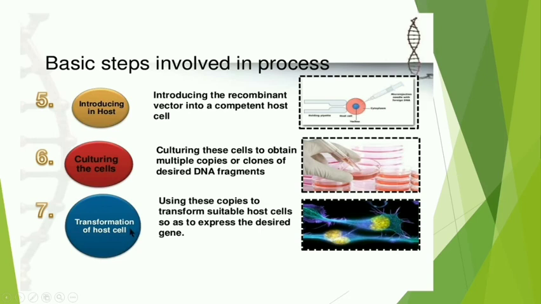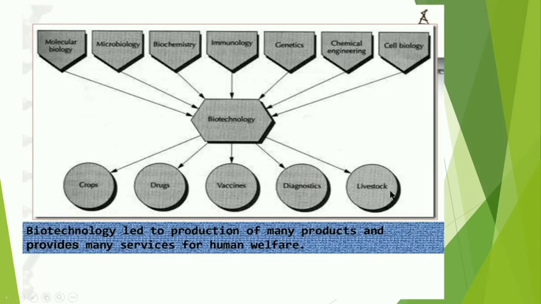And the last is the transformation of the host cell. So using these copies to transform suitable host cell so as to express the desired gene. So all these steps are very important. So you note down all these important points through which you can explain what are the basic steps involved in genetic engineering or further this biotechnology.